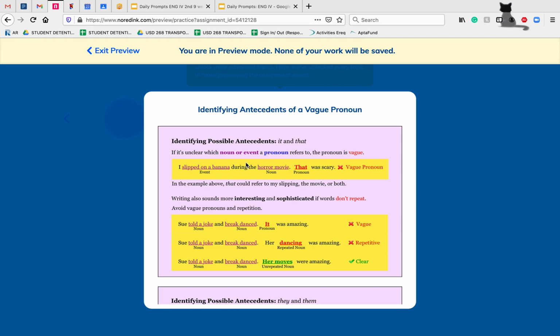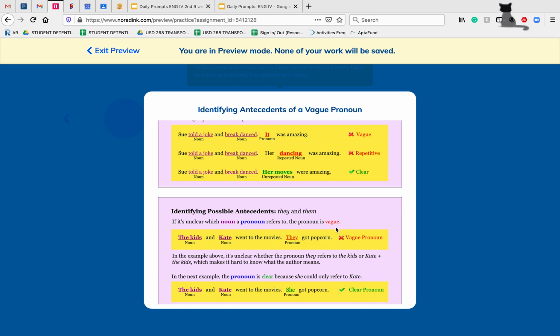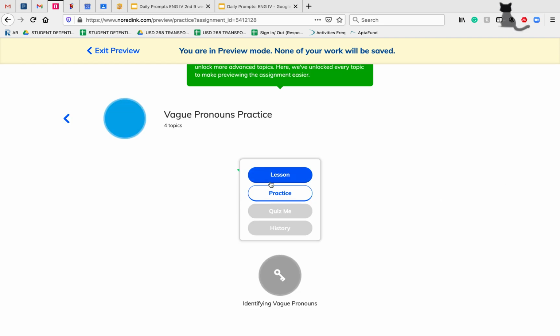So when we're talking about antecedents, this is dealing with what is being modified here. So I slipped on a banana during the horror movie. That was scary. So we're going through and trying to figure out which thing it could be. So on this one, slipping could have been scary or the horror movie could have been scary. So we'll work through a couple of these together.